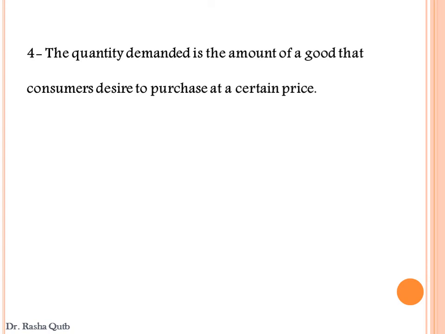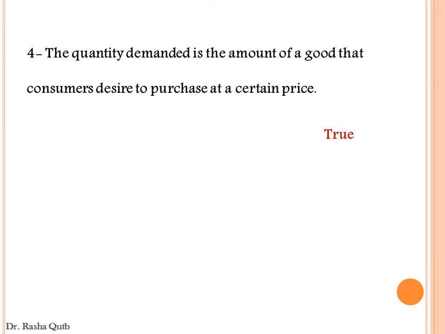Number 4. The quantity demanded is the amount of a good that the consumers desire to purchase at a certain price. Definitely this sentence is true, because the quantity demanded is a desired quantity by the consumer, and the consumer should have the ability to purchase that product.